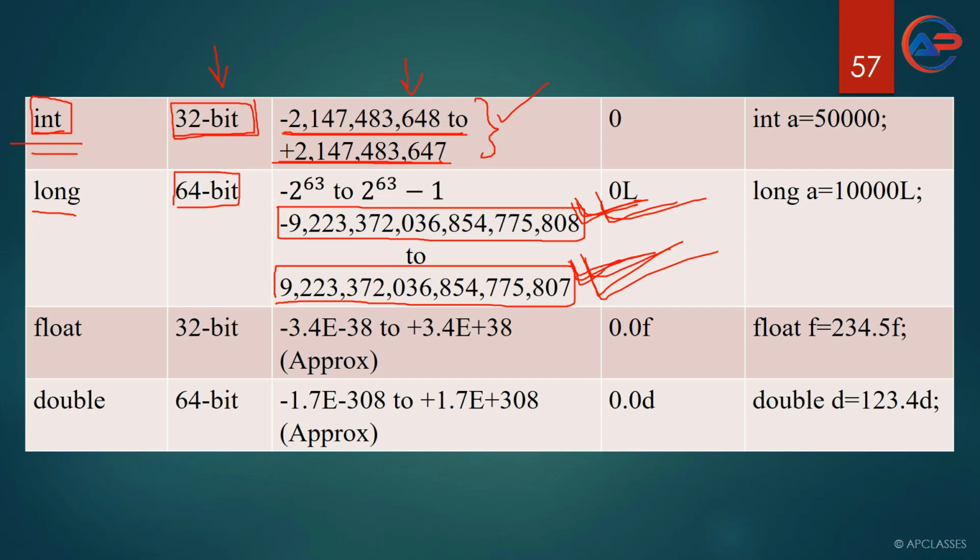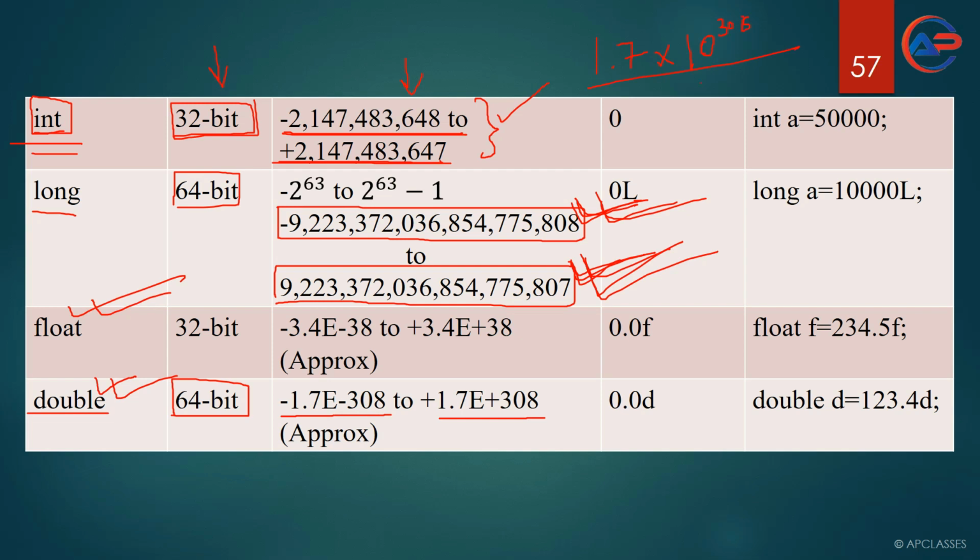The next one is float. Before discussing float, first we will discuss double. I will come to float after discussing double. Double is the data type which can store numbers in 64-bit. The size of the double data type is 64-bit, the maximum value that can be stored is 1.7e plus 308, and the minimum value is minus 1.7e plus 308. What do you mean by e? I hope you know that e means 1.7 into 10 to the power 308.